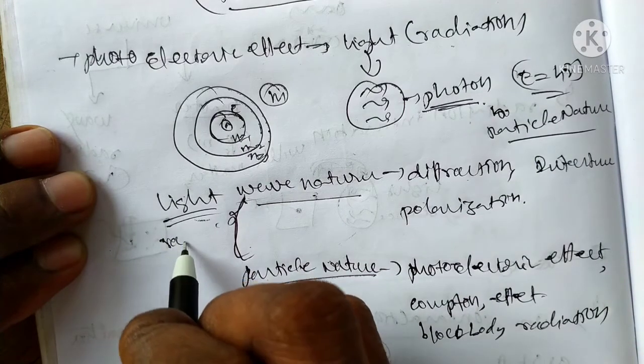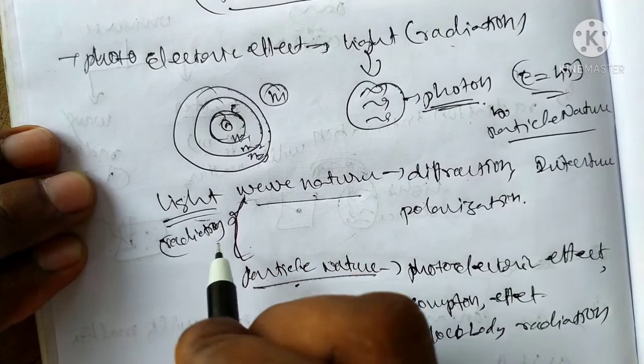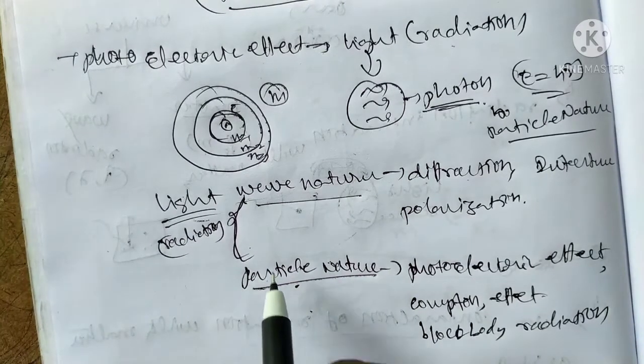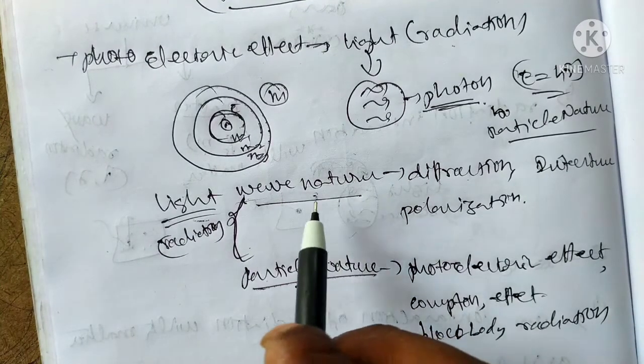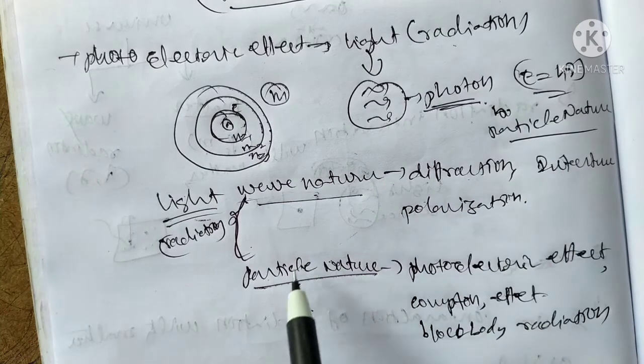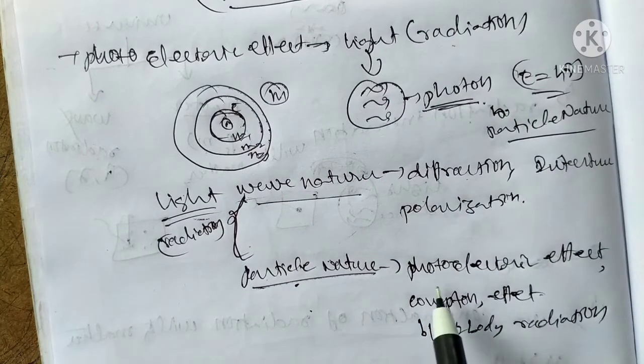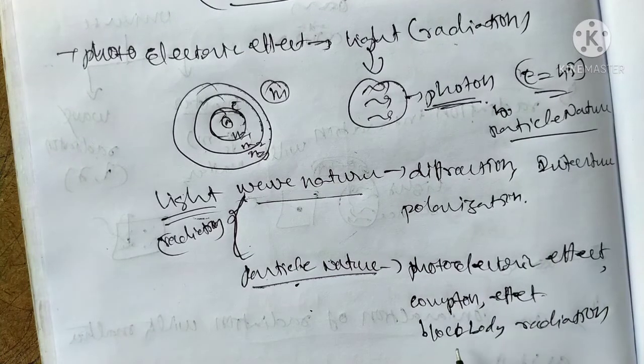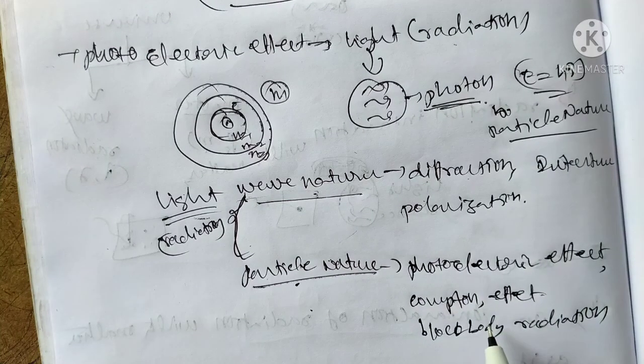Light is nothing but radiation. Light radiation has dual nature. Wave nature obeys diffraction, interference, and polarization. Particle nature is the photoelectric effect, Compton effect, and black body radiation.